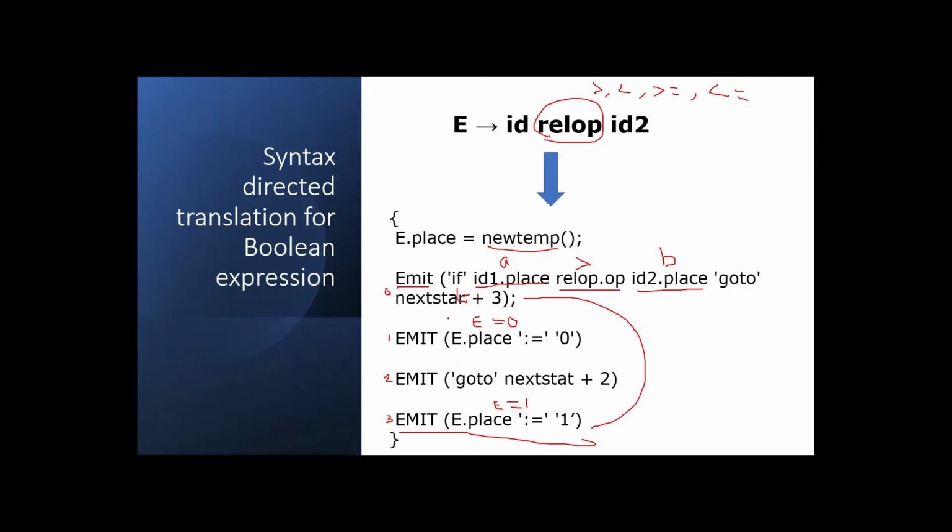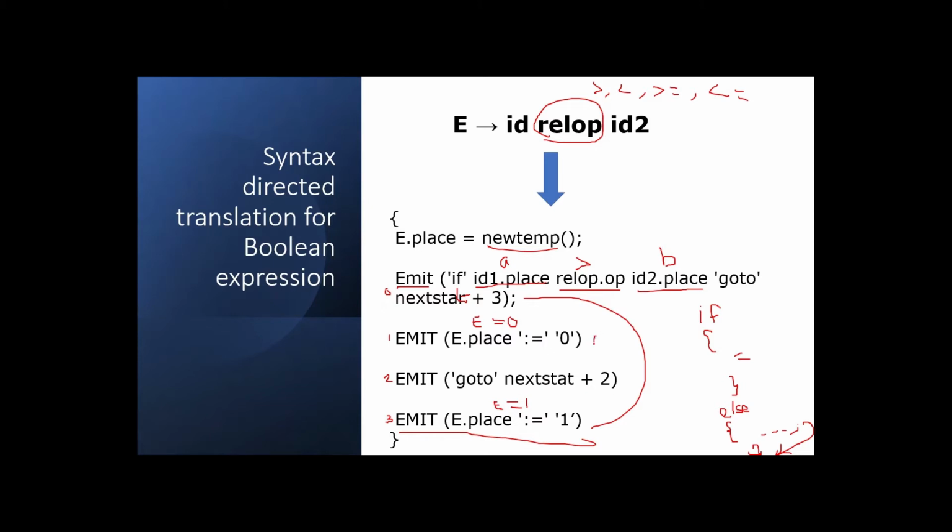After executing the else statements, we have to come out of the block, isn't it? See here, if the condition is true, you have to execute the statements within the if block. If the condition is false, you have to execute the statements within the else block. After executing the statements within the else block, the control has to go outside the else block, that is the next statement. So after executing the else statement, you have to go to nextstat plus 2.